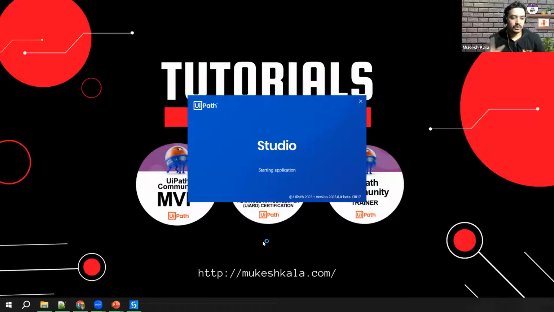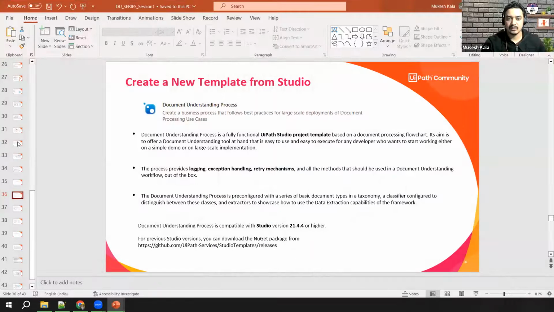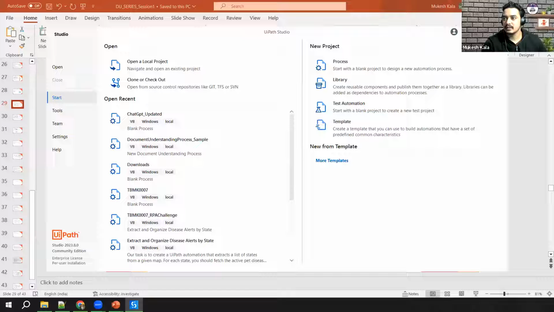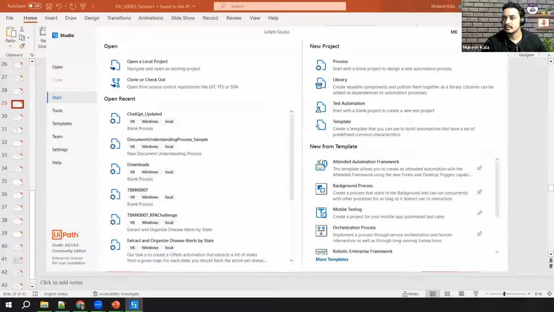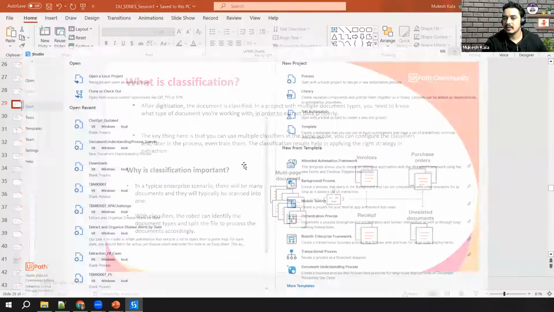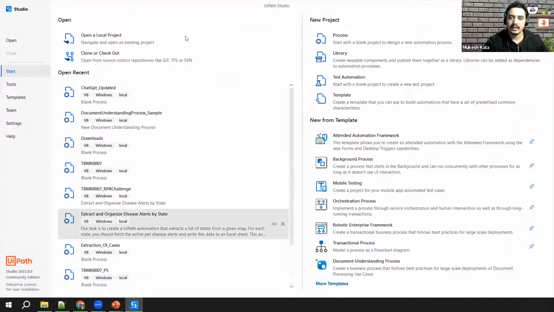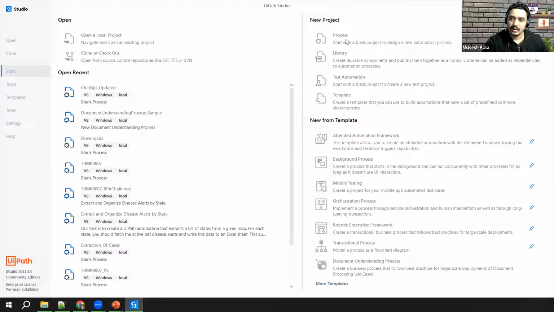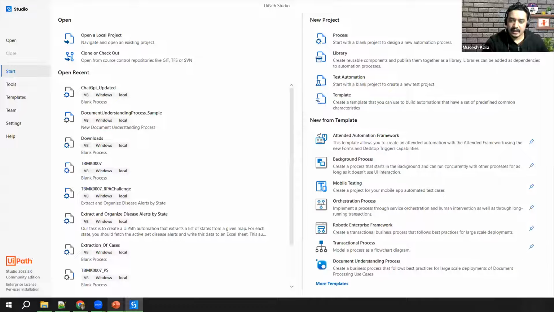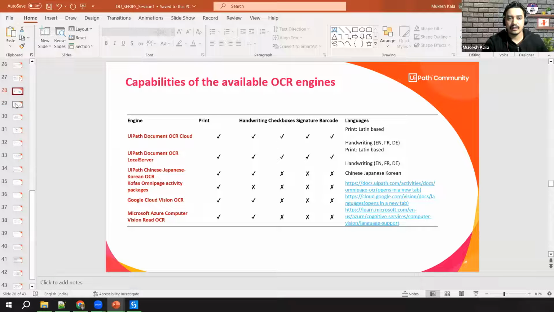So today, I have to create a new process of DU in UiPath. What should I do? Based on my presentation, whatever dependencies I have, let's see. One way is that I go to my UiPath Studio, I create a new process, an absolutely blank process. I call this a document understanding process, and then I import all these activities which are available here.